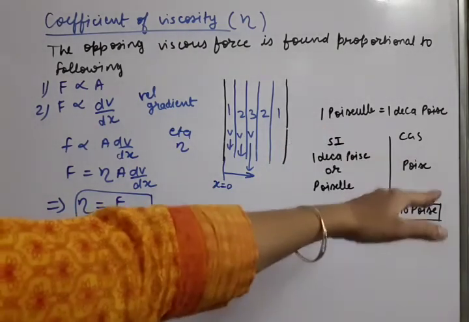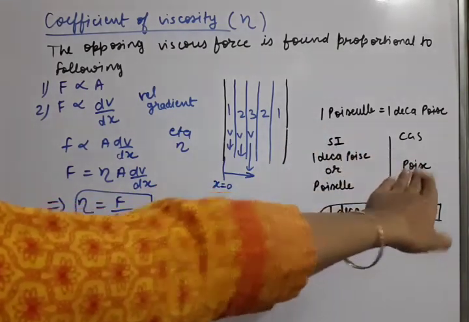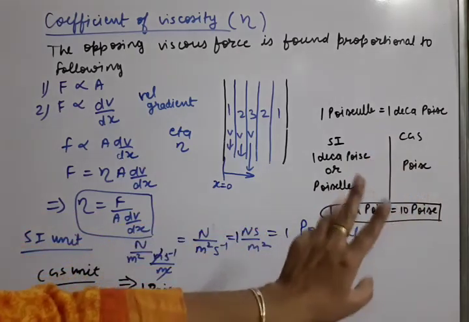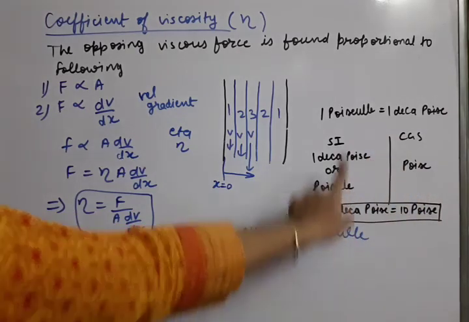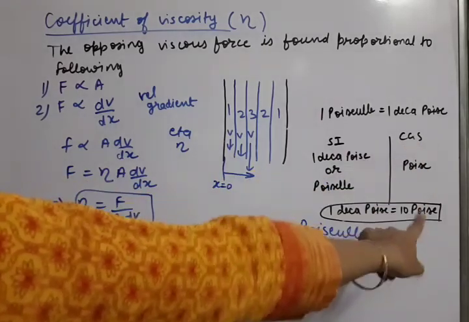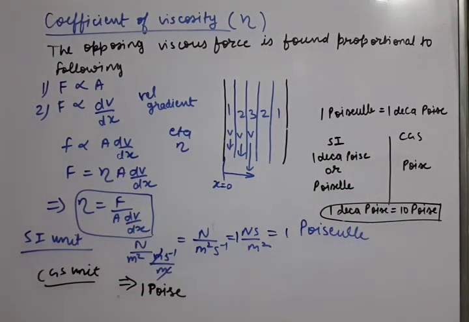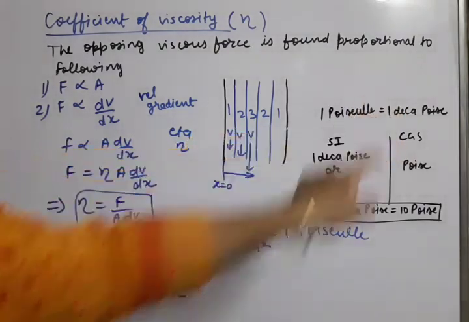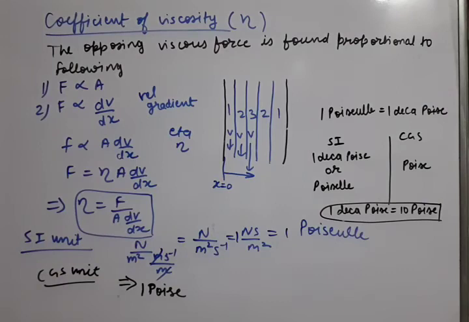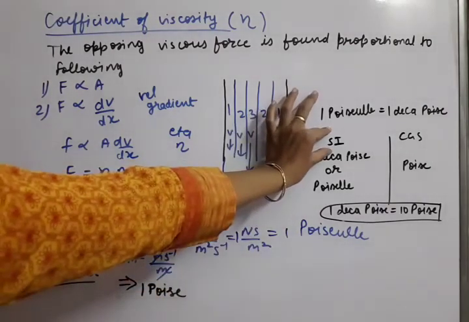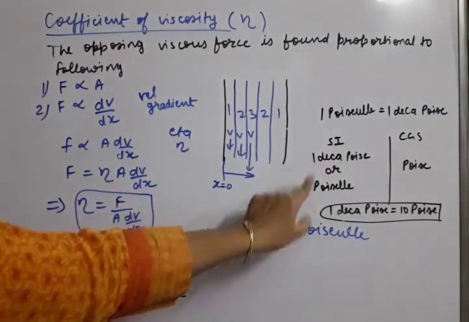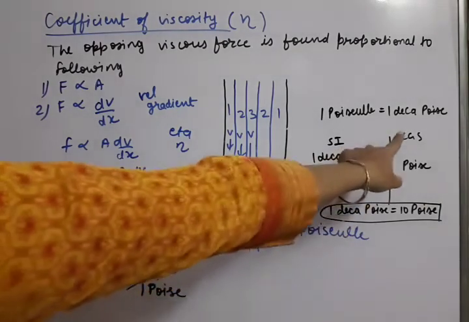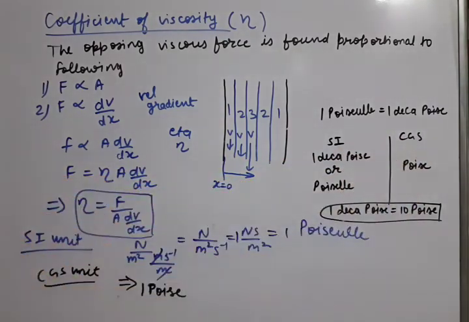Like meter and centimeter. Meter is here, centimeter is here. The relation between meter and centimeter is of 100. In the same way, decapoise that is in SI and poise that is in CGS, the relation is of 10. Okay, and decapoise we can also call Poiseuille. So this I have written here. Decapoise and Poiseuille mean same. Okay, so meaning is simple. SI unit are 2, decapoise also or Poiseuille also, and CGS unit is 1 poise only and relation is of 10. Okay, this all detail about eta.